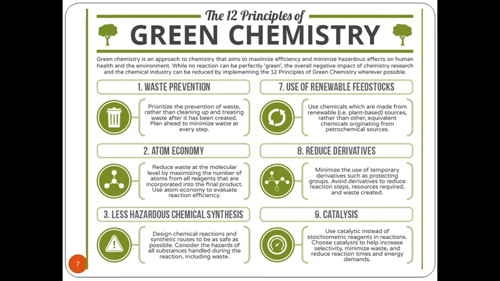Hello everyone. So in the previous lecture we have seen that there are certain goals of green chemistry, why there is a need of green chemistry, and then how green chemistry could be implemented so that we can move away from the conventional methods. To move away from the conventional methods, Anastas had given 12 principles of green chemistry. Now these 12 principles are important to understand as to what all aspects can be concentrated through the principles